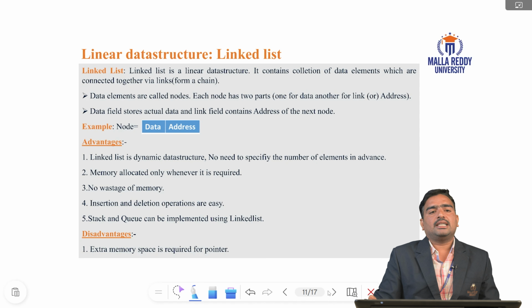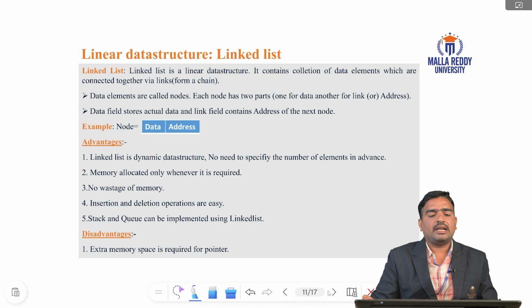Coming to linear data structures, next one is linked list. What is a linked list? A linked list is also a linear data structure which contains a collection of elements which are connected together via links. For example, in a linked list, data is stored in node format. A node has two parts. First part is the data part, second part is the address part.